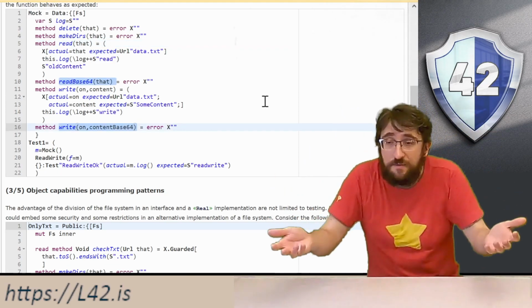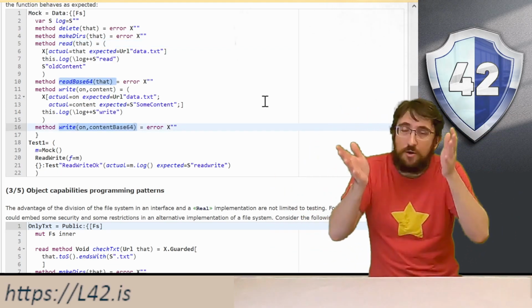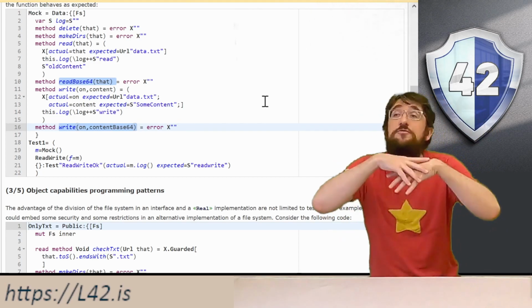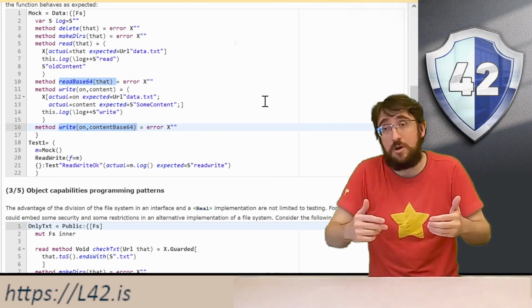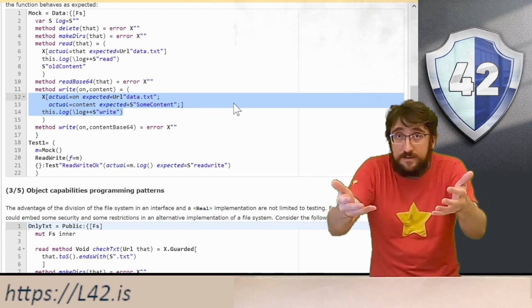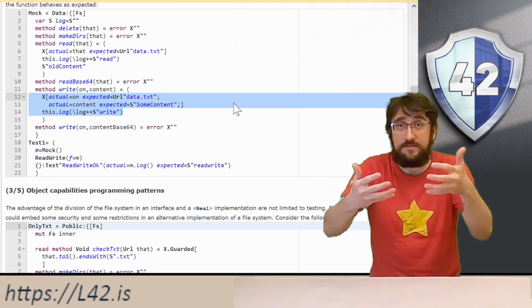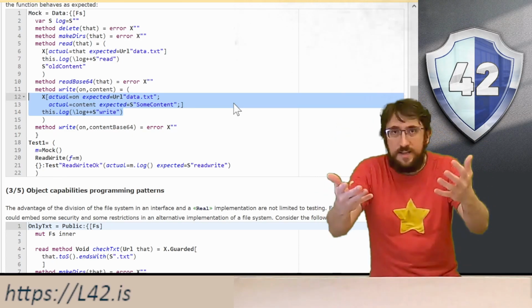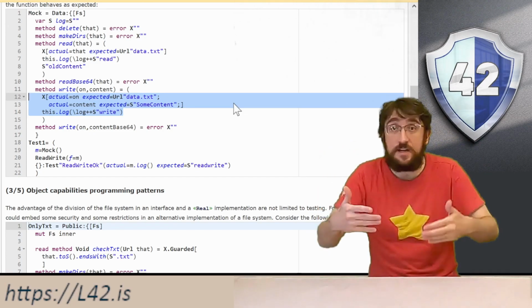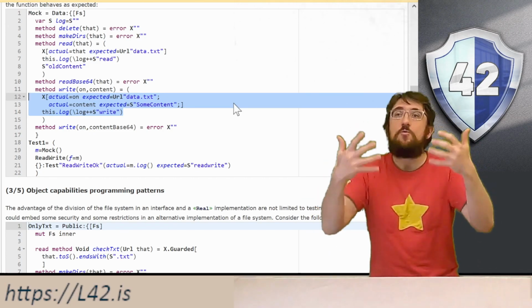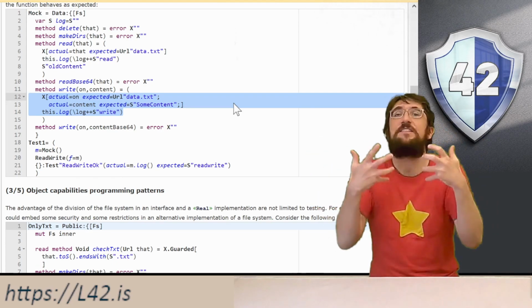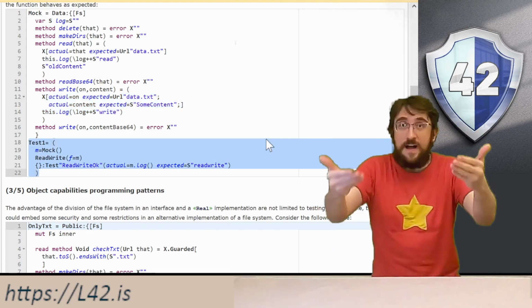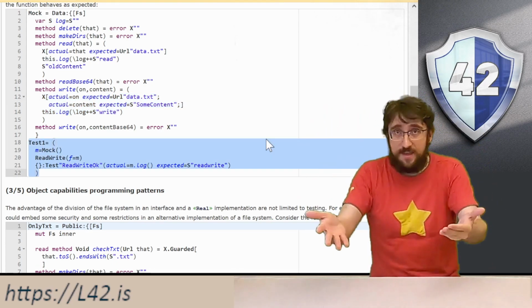Read base 64 and write content base 64 are also methods that we just don't expect to call, while the method write is handled exactly in the same way as the method read. That is, we check that the parameters are exactly what we expect, and we log the event that this method has been called. Finally, we make our test.